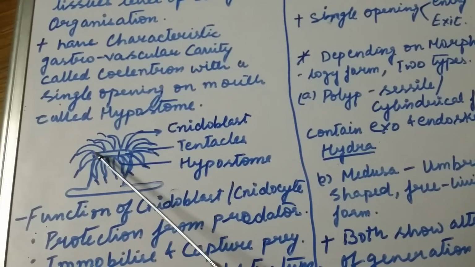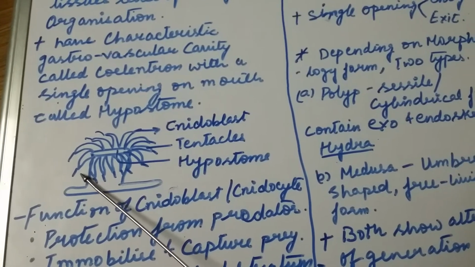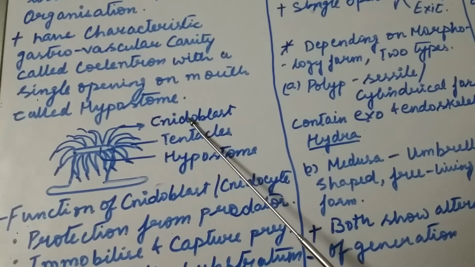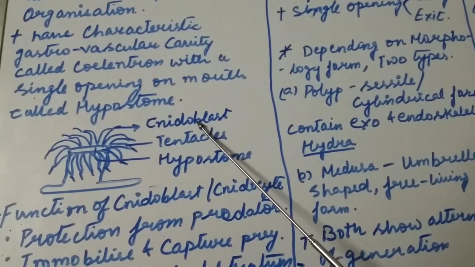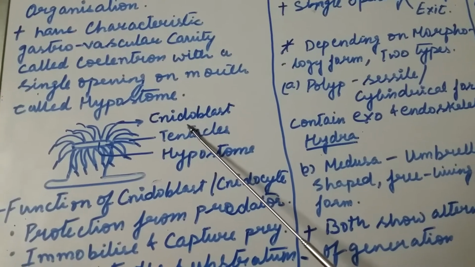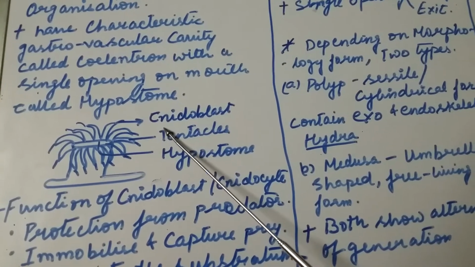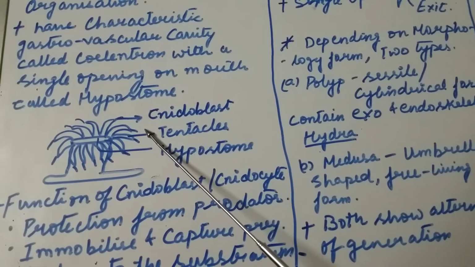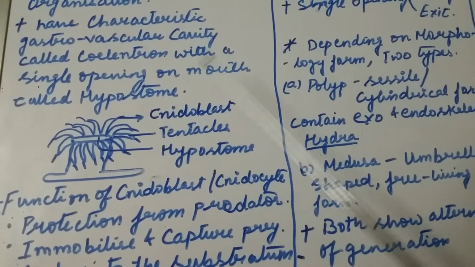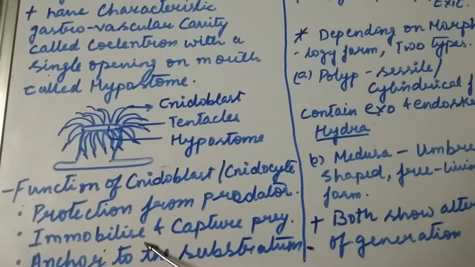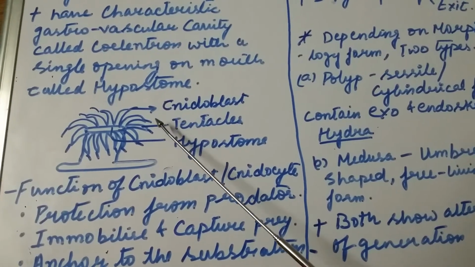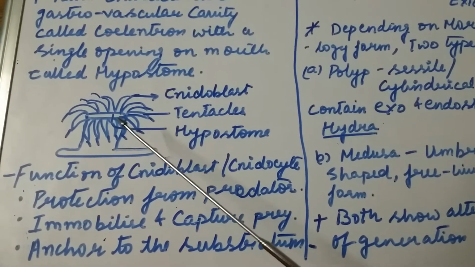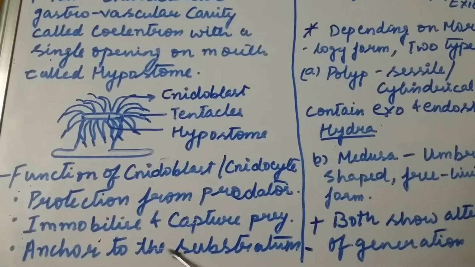tentacles, and on the tentacles there are needle-like cells called cnidoblasts or cnidocytes. These cnidocytes are the stinging cells present on the tentacles, which help the organism to protect itself from predators, and with the help of these stinging cells, they can immobilize or capture prey. This may also help to anchor themselves to the substratum.